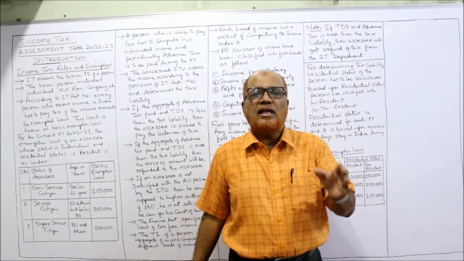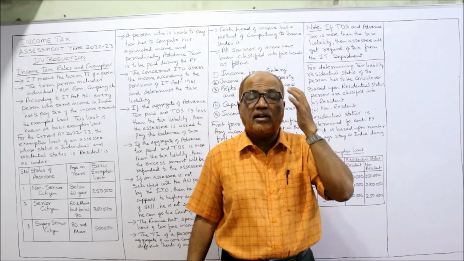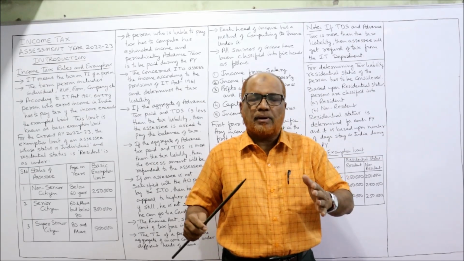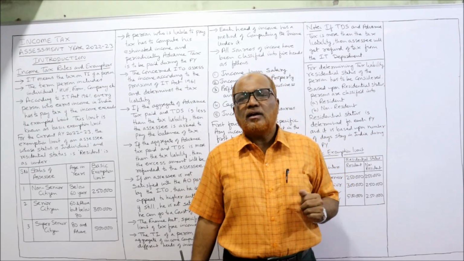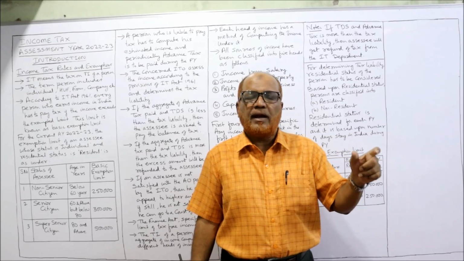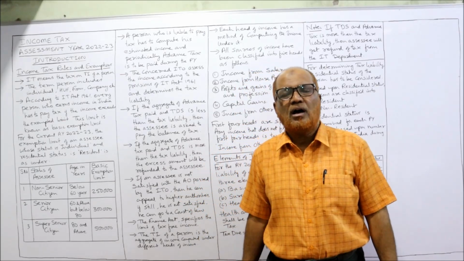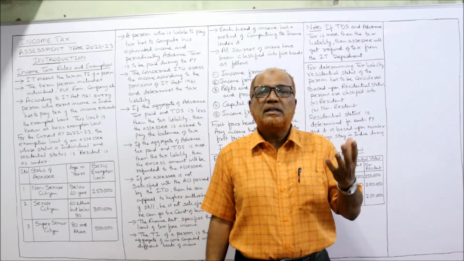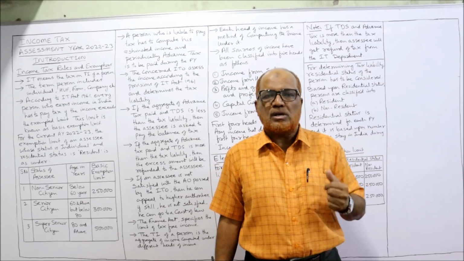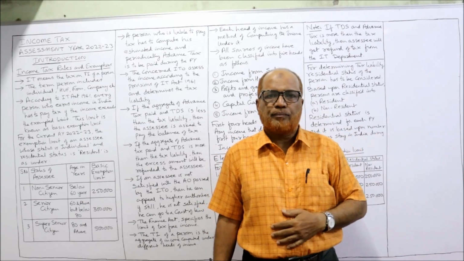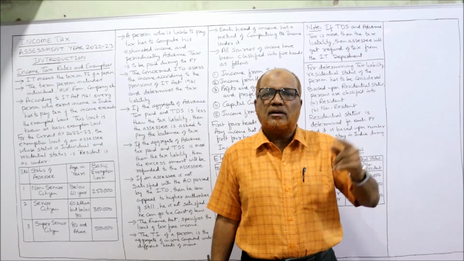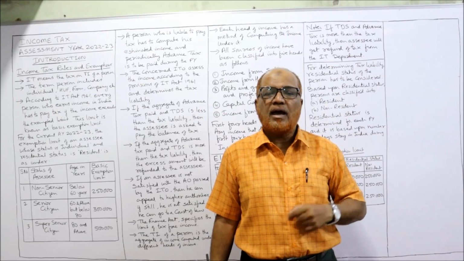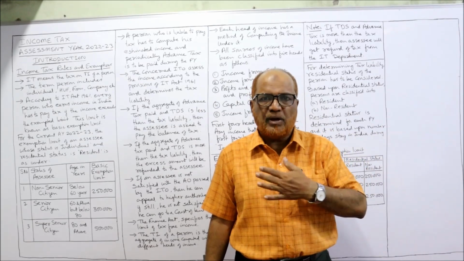During the previous year, the assessee has paid the advance tax. Example, I am computing my tax liability. During the current previous year, I have already paid advance tax of rupees 20,000. Apart from that, there is TDS, tax deducted at source. Suppose I am the employee of a company. While paying the salary every month, my employer has deducted TDS from my salary and paid that amount to the Income Tax Department on behalf of me.